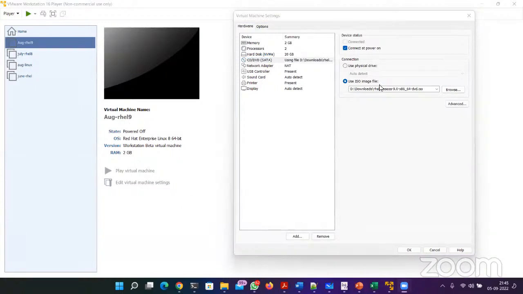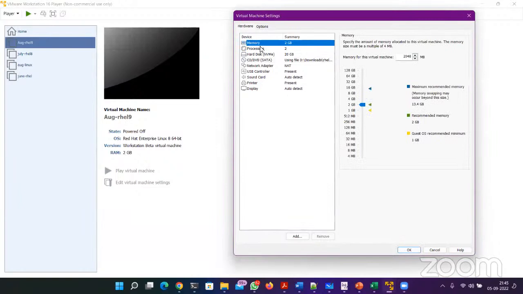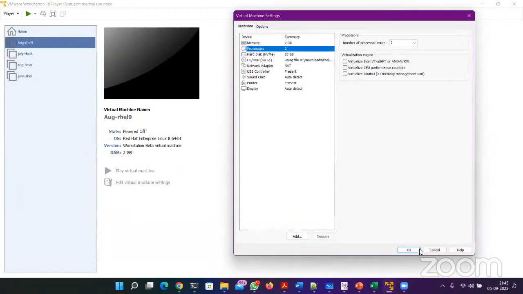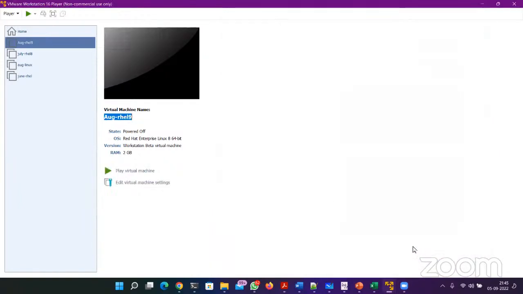As you can see, DVD ISO image is already loaded. That's fine. And remaining settings, you don't have to bother about anything else. Simply click OK. That's it. So what changes we have made? Memory 2 GB, processors 2. That's it. Click OK. So now we have sufficient resources on our virtual machine.